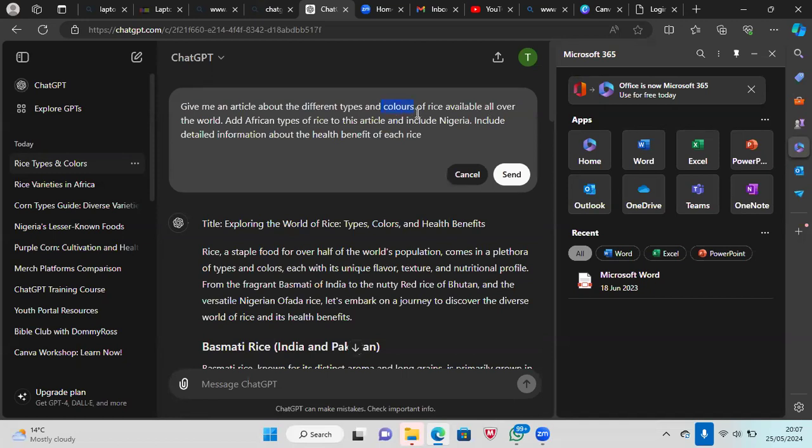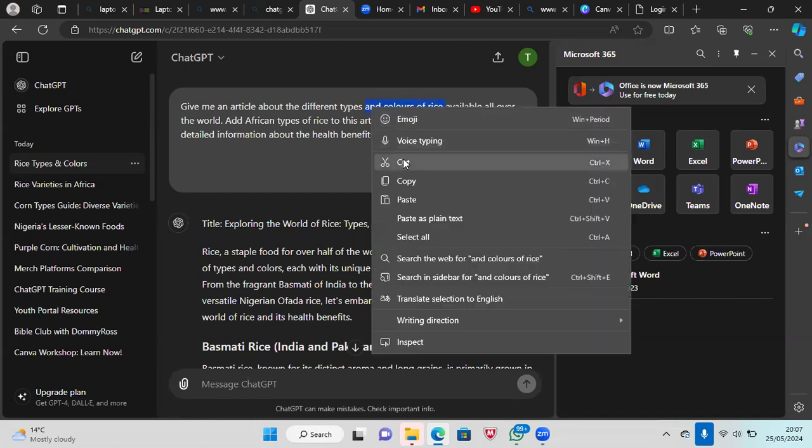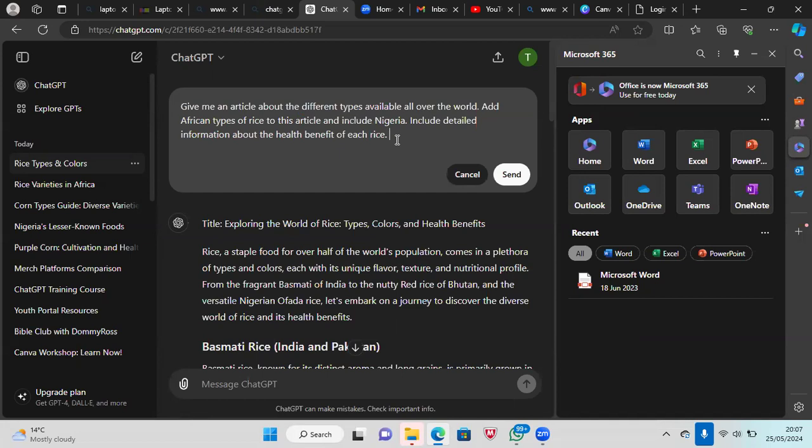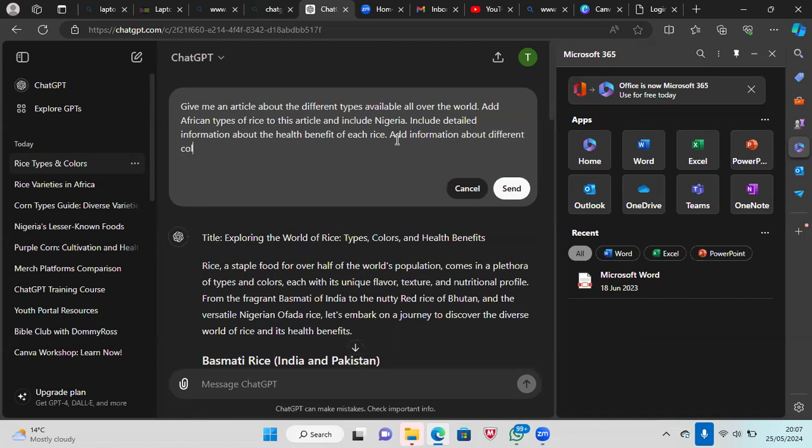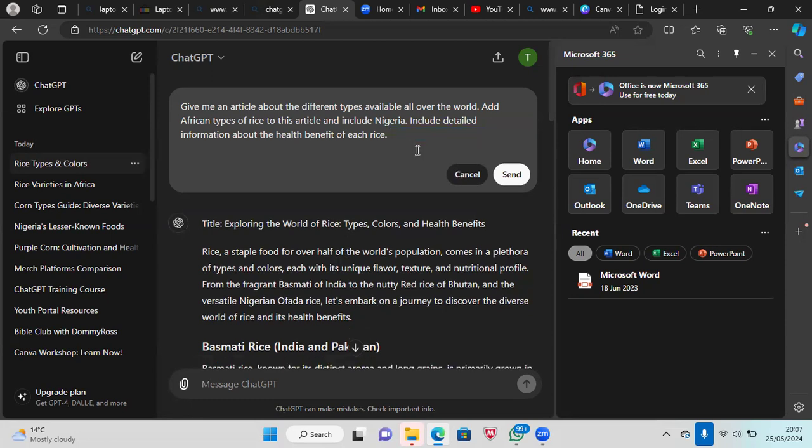So I can remove this, because sometimes it tends to omit some information. I can say something like, add information about different colors of rice. It would normally give us just that size of article that you're looking for. So another way we can do is this. We might leave this alone. We'll talk about that in another one.